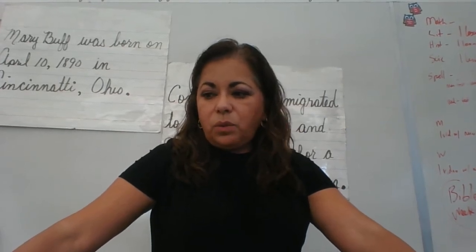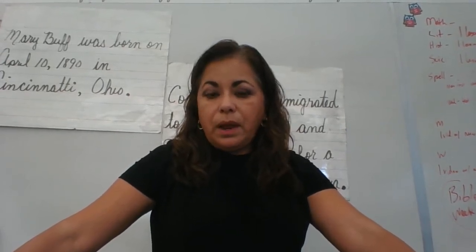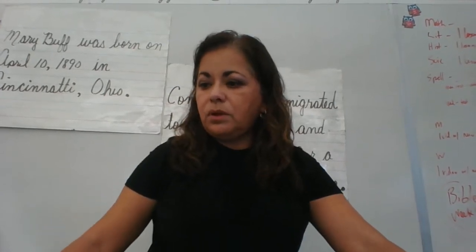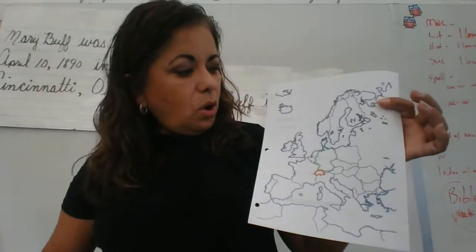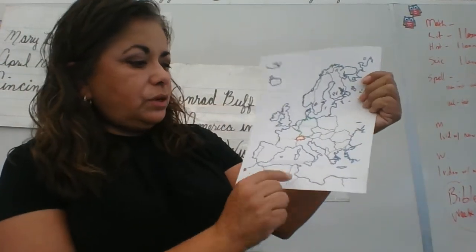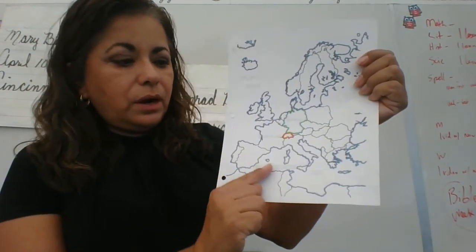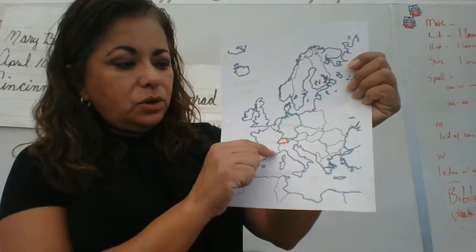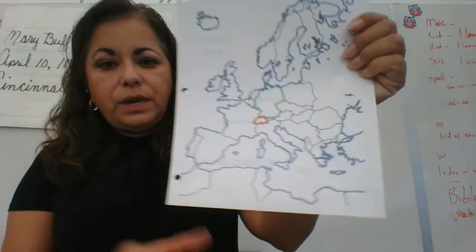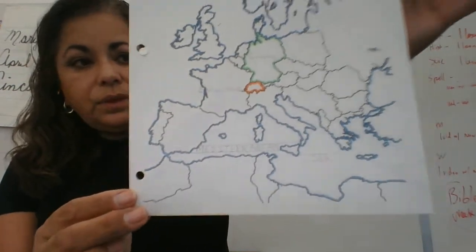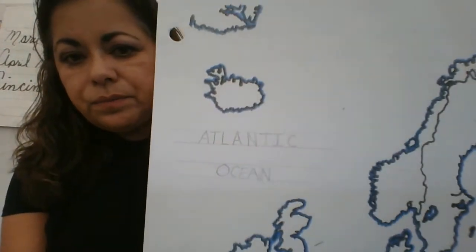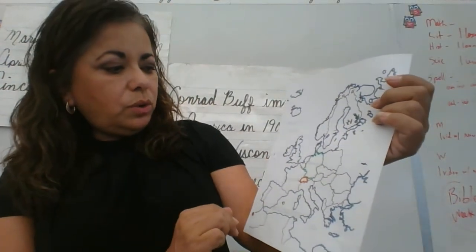So on the last video, we're doing our map of Europe and a map of America. You should be done with your map of Europe. You outlined all the bodies of water, the inside of the bodies of water. So, for example, down here you have your caterpillar hairs on the bottom going up. These you have going down. That means in here, this is all water, and it should be labeled Mediterranean Sea. You should have done that last week. The Atlantic Ocean here, I should do that in a wax marker. That should have been done last week also.